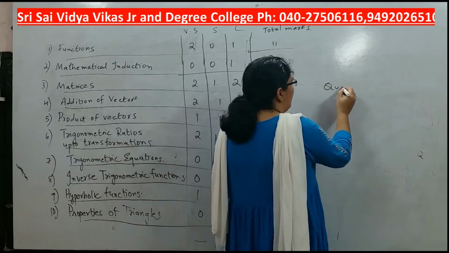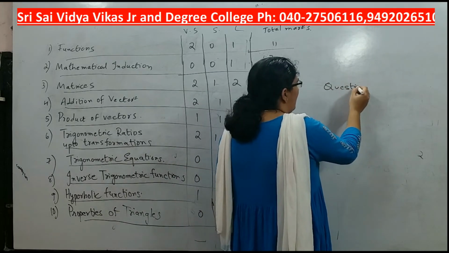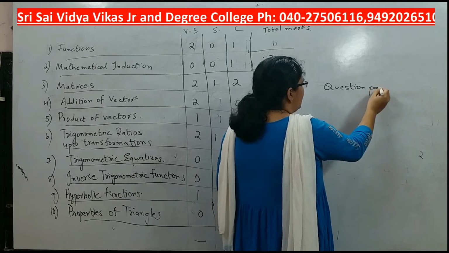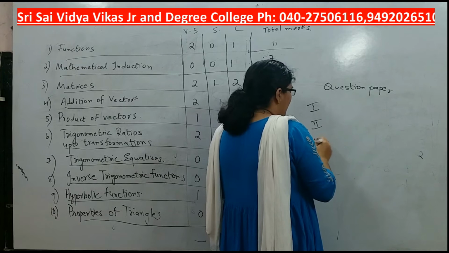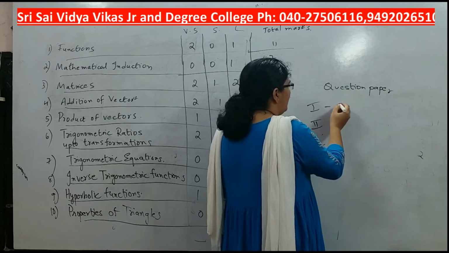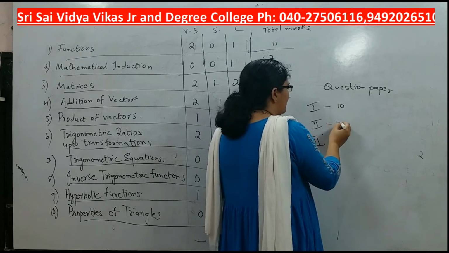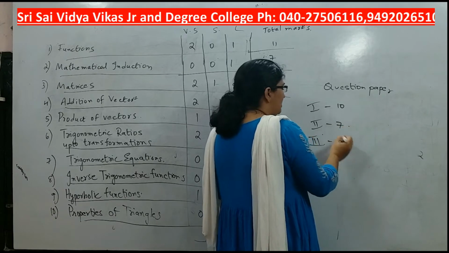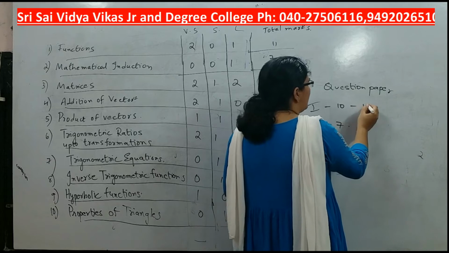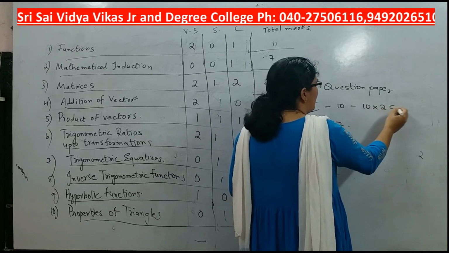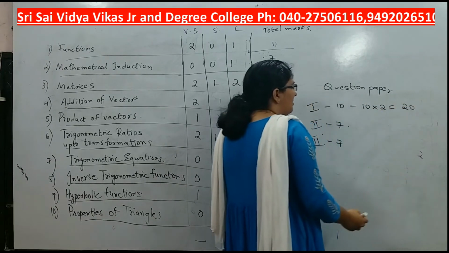Your question paper has got three sections, 1, 2 and 3. In the first section you have 10 questions, in the second section you have 7 questions, in the third section you have 7 questions. First section, out of 10 you should answer all 10, each question carries 2 marks, so it is 20 marks.